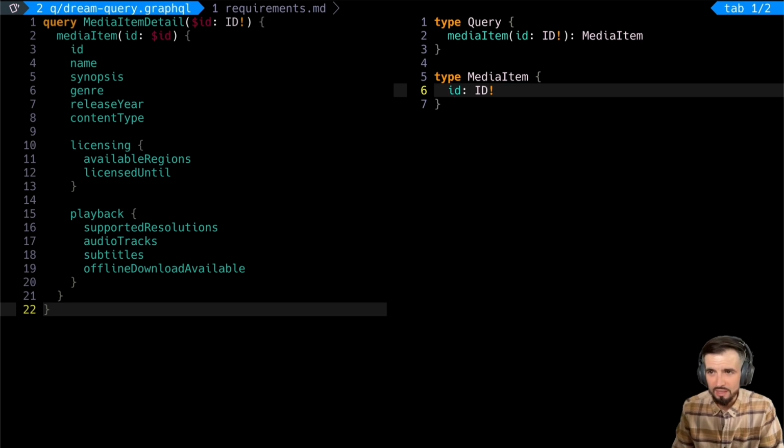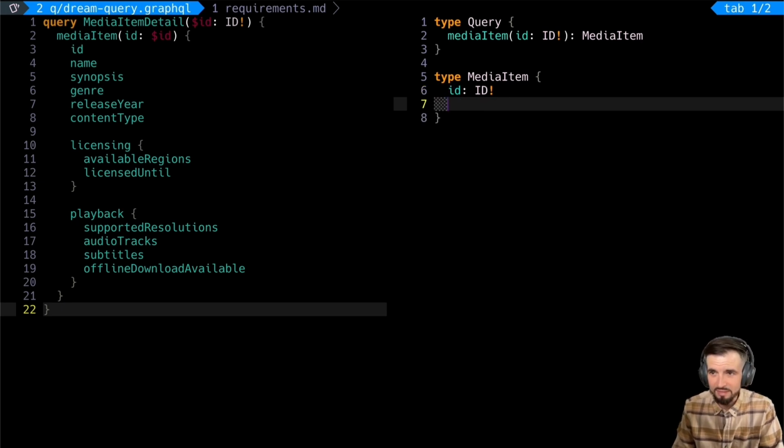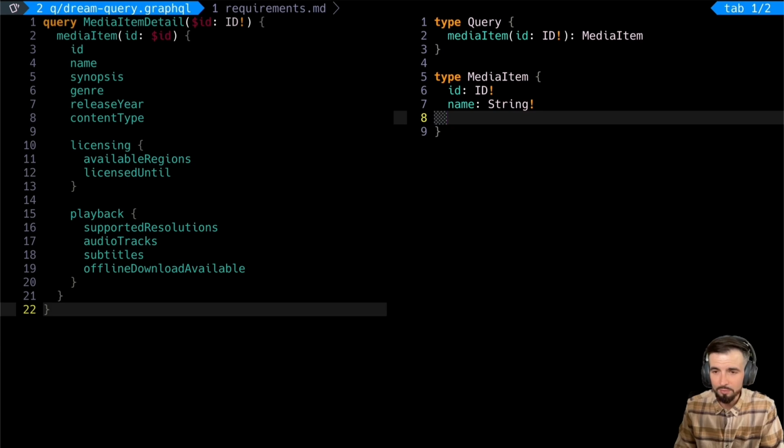So we have our media item, and we've already stepped out the ID. Luckily we can do this pretty quickly because a lot of this is flat. Every media item needs to have a name. It's non-nullable. A movie or a TV show without a name wouldn't really be possible. So we're going to make that non-null with the exclamation point.